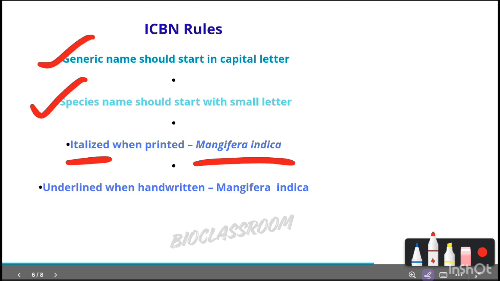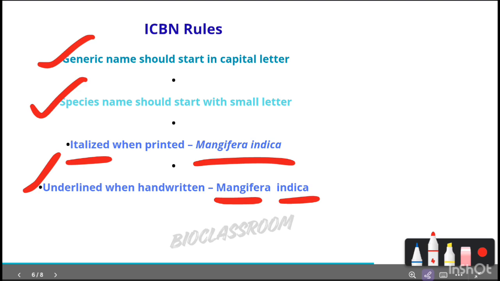Mangifera indica. Then what will we do if we are writing a scientific name? That's the fourth point. It should be underlined, in such a way that it should be separately underlined, not together. Please note it.